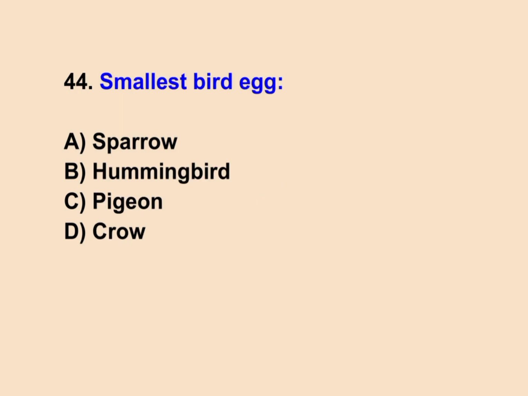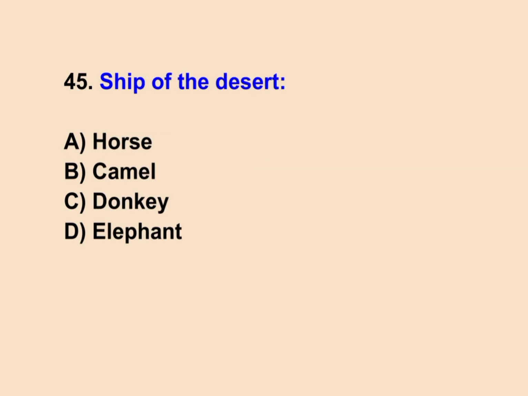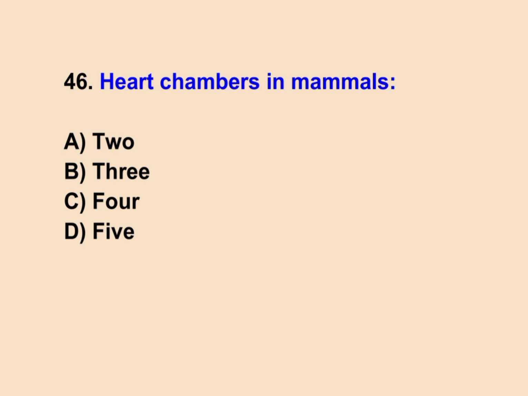44. Smallest bird egg. Correct answer is B. Hummingbird. 45. Ship of the desert. Correct answer is B. Camel. 46. Heart chambers in mammals. Correct answer is C. 4.